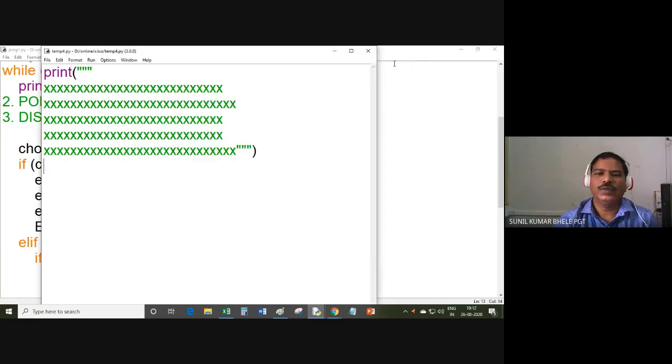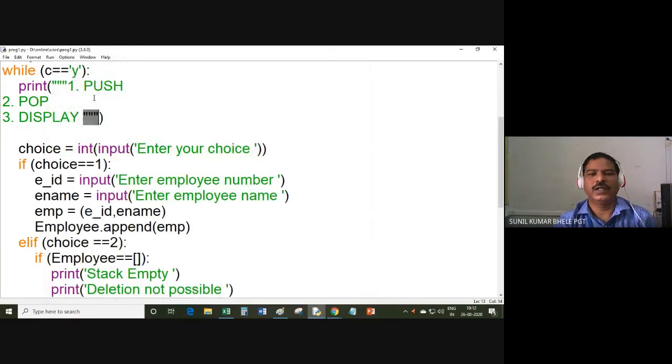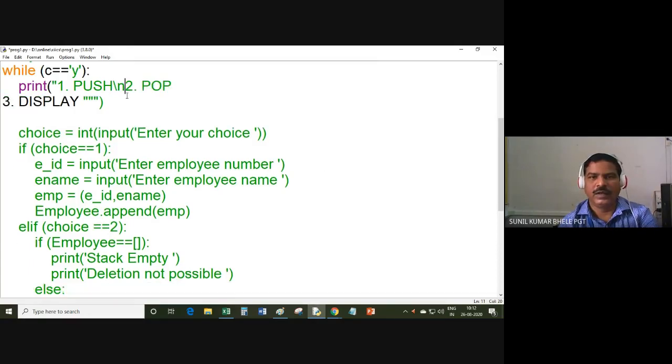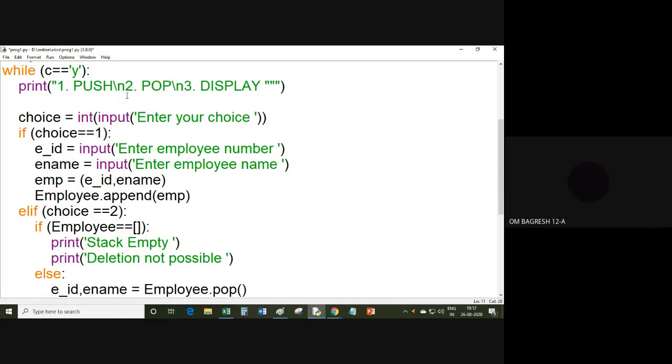If you have a confusion, you can use single line string also like this. Push and then \n, and then \n like this. So if we write on the next line in single quotes, then what will happen?